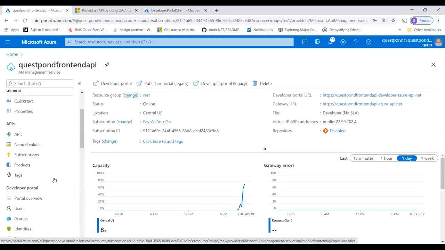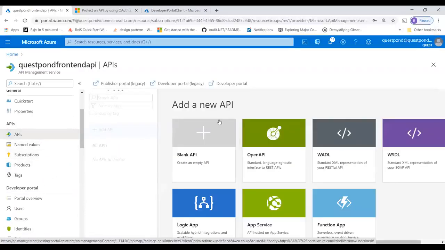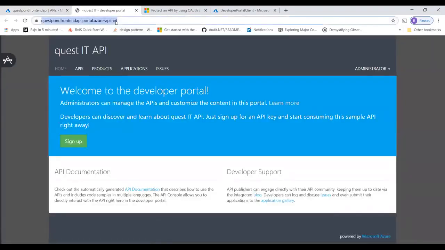So now, where is my portal? Okay, I can get it from there. I don't know why this new developer portal is not working, guys. I have no idea. So I'll be going to the developer legacy portal here. Let me try to switch into Cognito mode, because I'm logged in here as an Azure user, so in Cognito mode it would show something different. So there it is. I'll go to the API. At this moment, we have only one API, the Echo API. So I'll click on that, and in this, I will try to make a GET call.